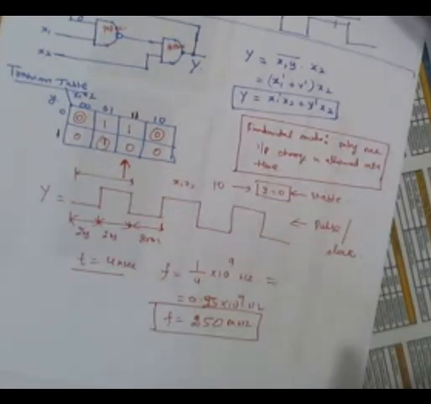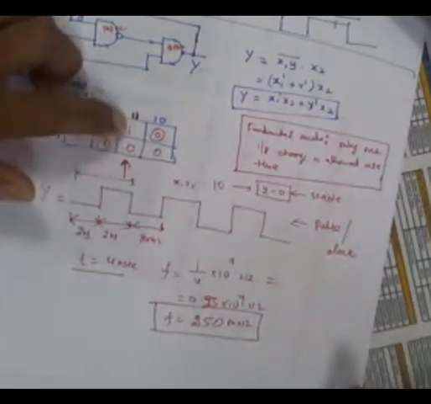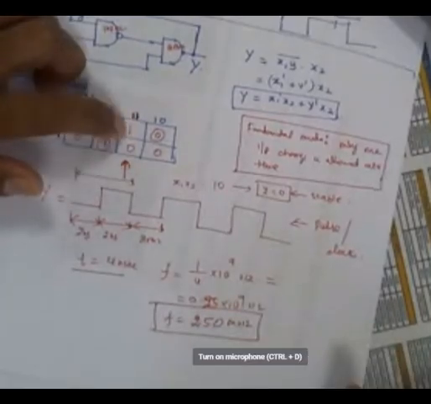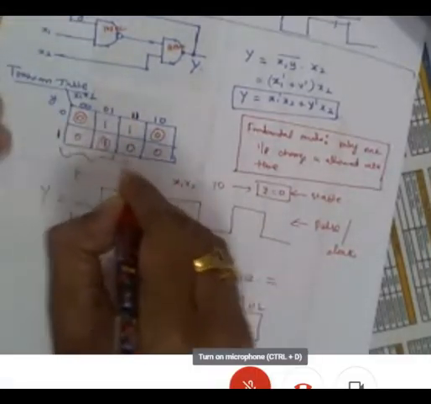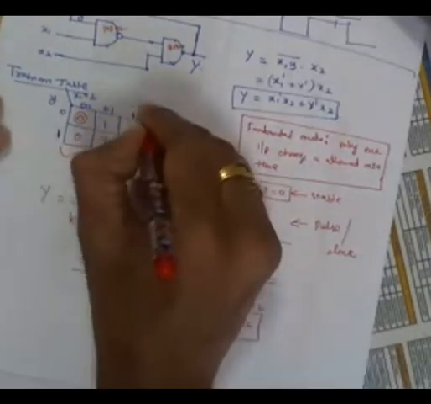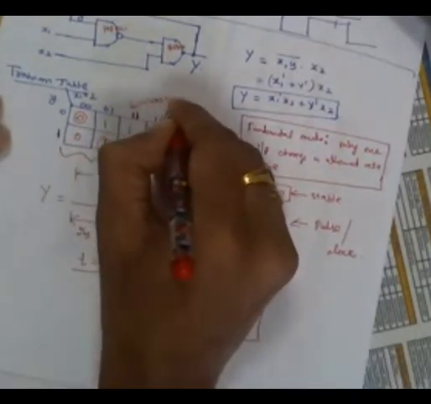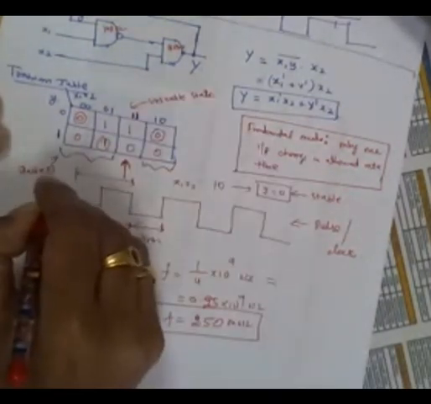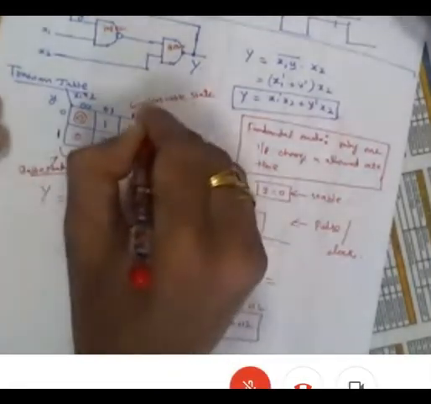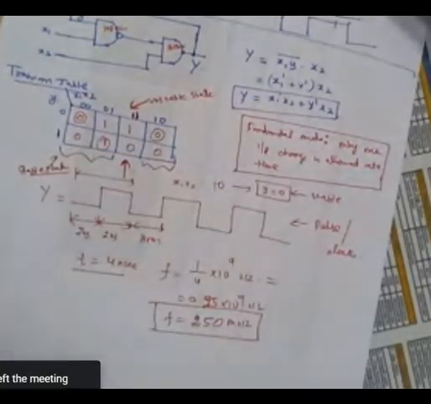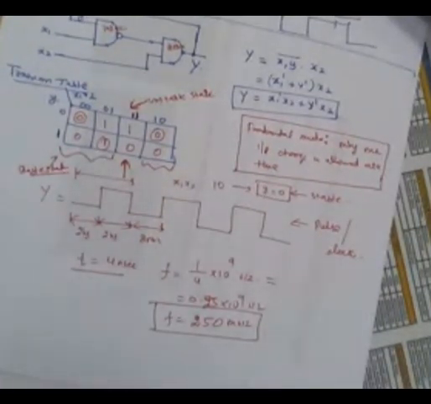So because of the oscillation, 1 becomes 0, 0 becomes 1, 1 becomes 0, 0 becomes 1. So these are all the stable states. This is the unstable state. The unstable state, right? That is the critical race, cyclic race. So a cyclic race helps us generate a pulse or a signal of a particular frequency.